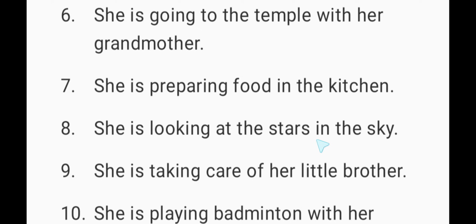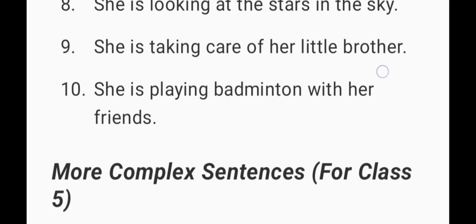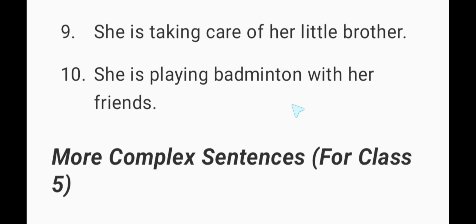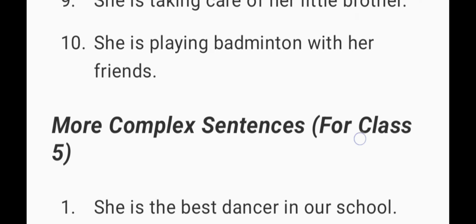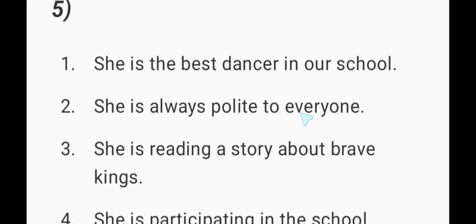She is looking at the stars in the sky. She is taking care of her little brother. She is playing badminton with her friends. She is the best dancer in our school.